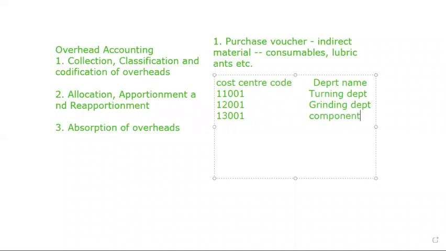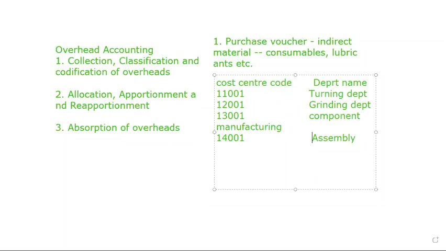Like this. For example, 14,001 is the assembly department, the name of the department is assembly. So every department is given a code number. First we do codification, and codification means the proper allocation of overheads. Understand? So this is called codification. Classification and codification are absolutely essential for the apportionment of the overheads.